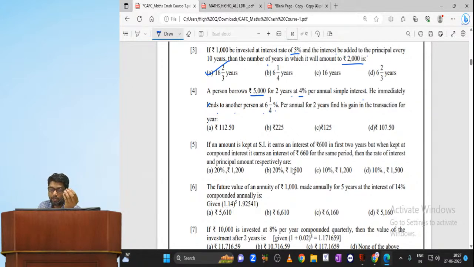Most of the people find the simple interest for 5000 rupees for 2 years at 4%, then the simple interest for 5000 rupees at 6.25% for 2 years, then they find the difference. Rather than doing this, what is the difference between 4% and 6.25%? The difference is 2.25%. So find the simple interest for 2.25%: 5000 into 2.25% into 2. This is our answer.